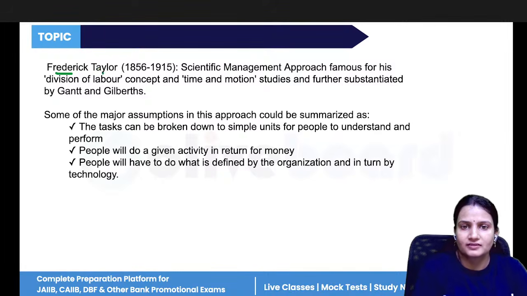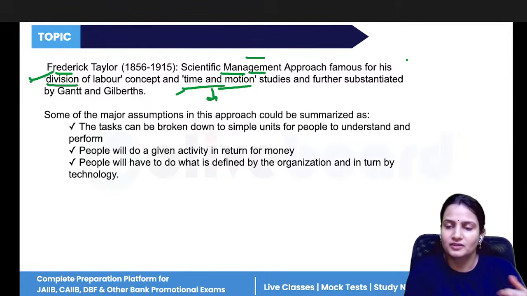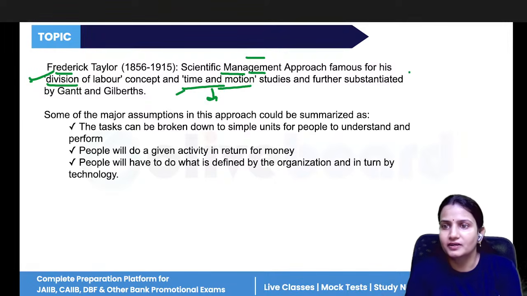Then Frederick Taylor has said that we should use the scientific management approach, which means scientific methods should be used for doing business. And he talked about the division of labor, meaning the work should be divided, and time and motion studies. That is the mental model. Both should understand each one of them is important, and within the stipulated time, the work should be done. It's not that you give the task to another person and they do it in 1 year, 2 years, 1 month, 2 months. No, the work should be completed in a time-bound manner.